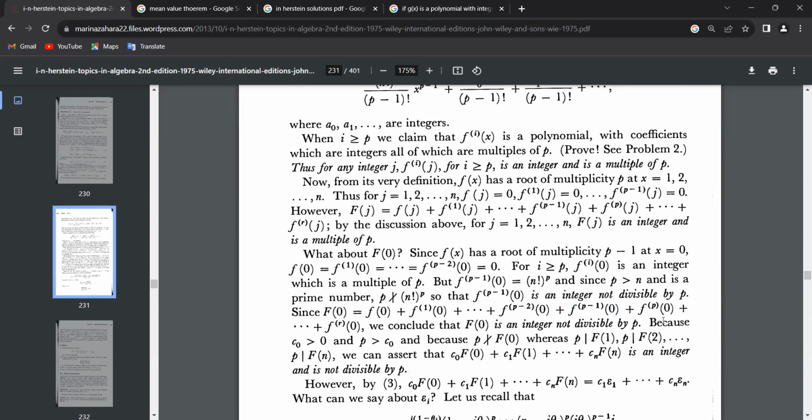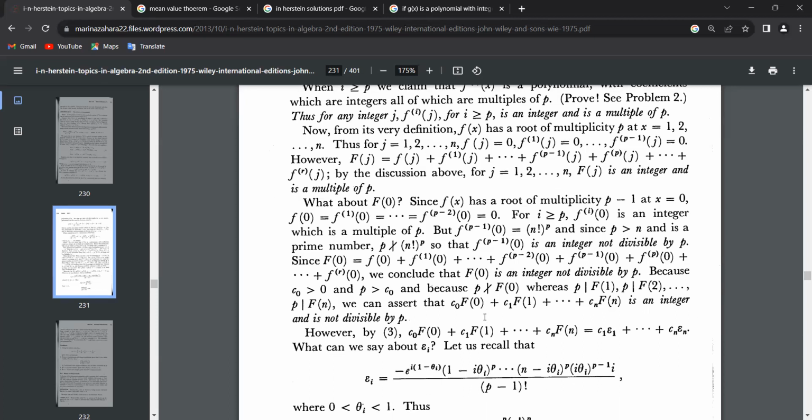Because c naught is greater than 0 and p is greater than c naught, and because p doesn't divide f of 0, but p divides f of 1, f of 2, and so on, now they take an integer combination, c naught f of 0, c1 f of 1, and so on.